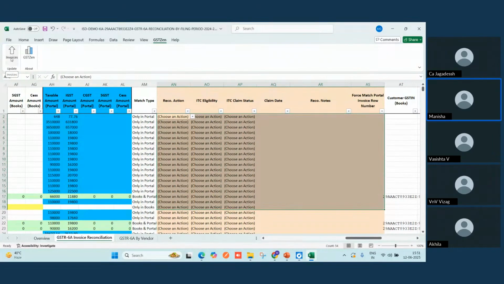It will save all your working for those particular invoices into the GSTZen database. And whenever you download the next report, you will get all this working automatically in your sheet. So this is about this sheet. You will get a better clarity for the overview sheet once you start working on this sheet.